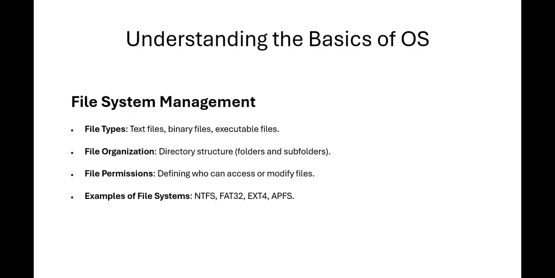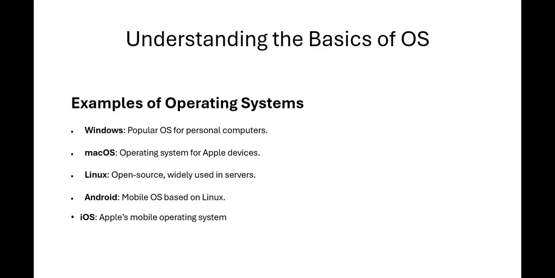File system management. How does the operating system manage files? File types are text files, binary files, and executable files. Next, file organization. Directory structures, folders, and subfolders are used to organize the files. And file permissions define who can access or modify the files. When we access files or folders, we need permission to access and save them.